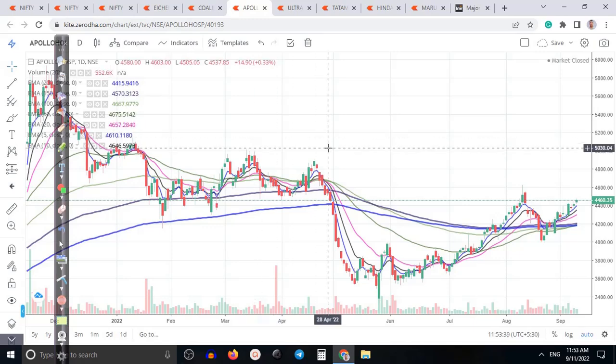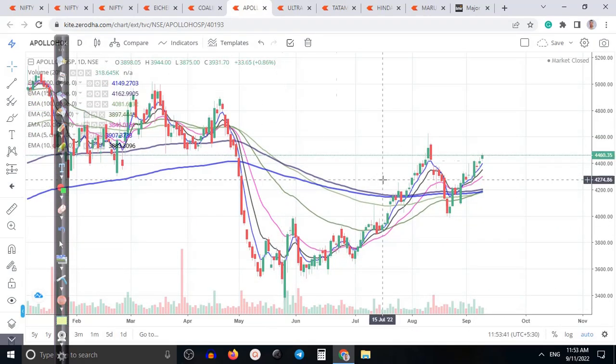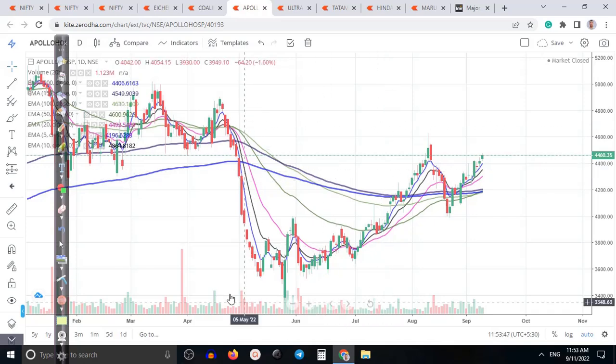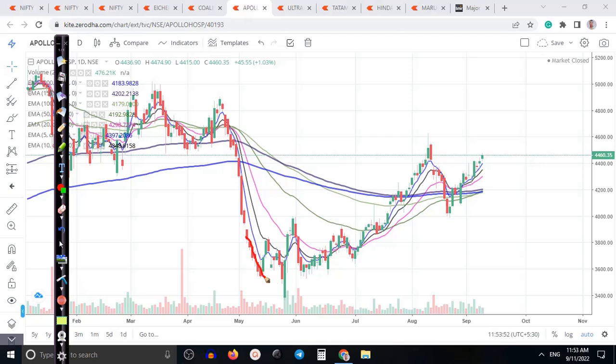So next, Apollo Hospital also forming the same bullish confirmation pattern. After a big rally in the downside, and according to the price action method, here I can see price forming a triple top somewhere here, and finally creating a new high. So that was the previous lower high. Finally it broke, and a pullback. Again they are trying to create a new high.